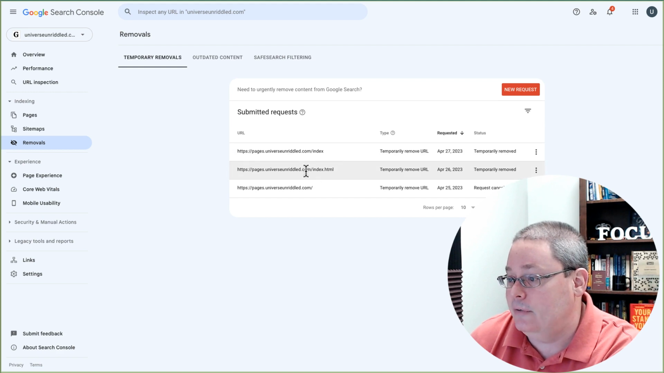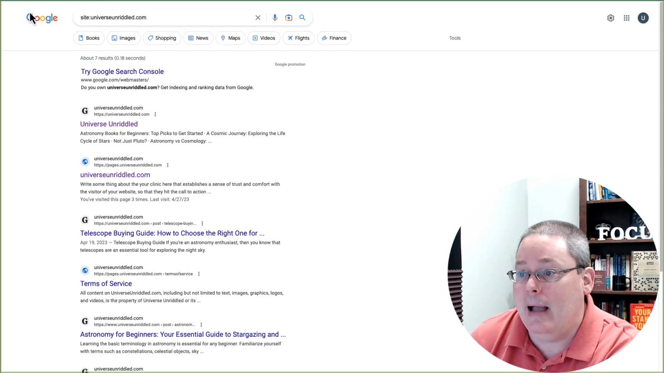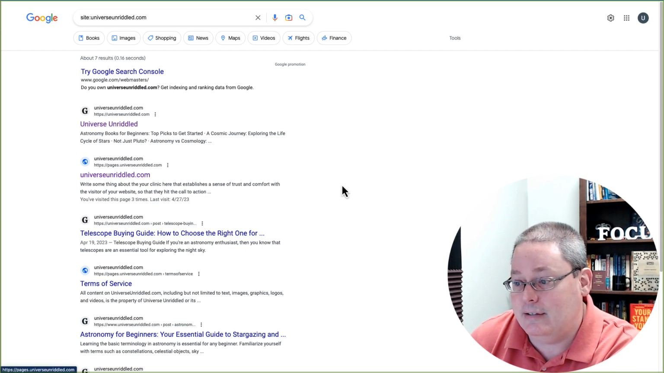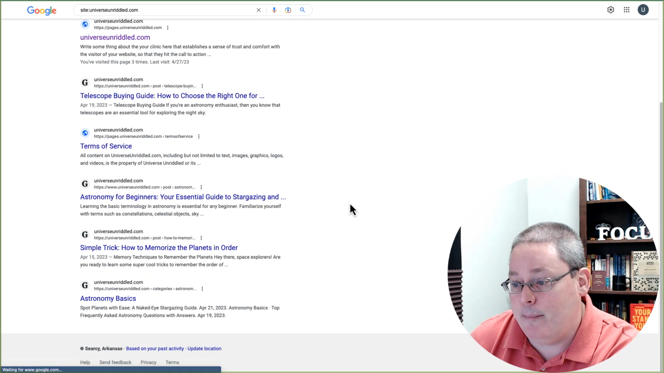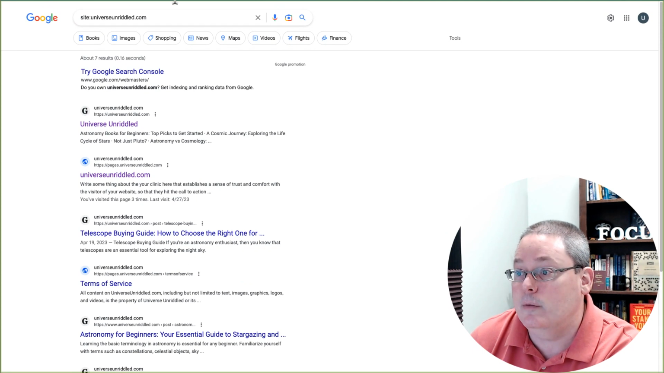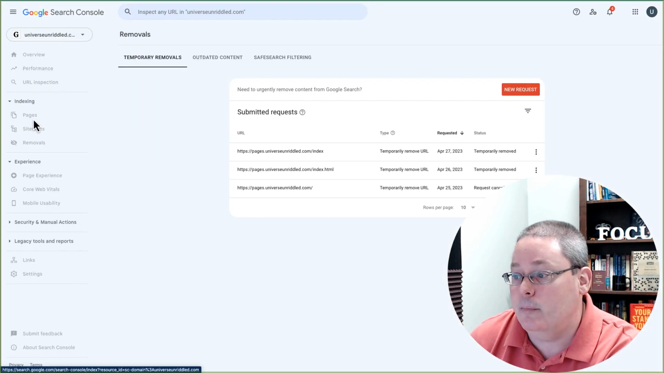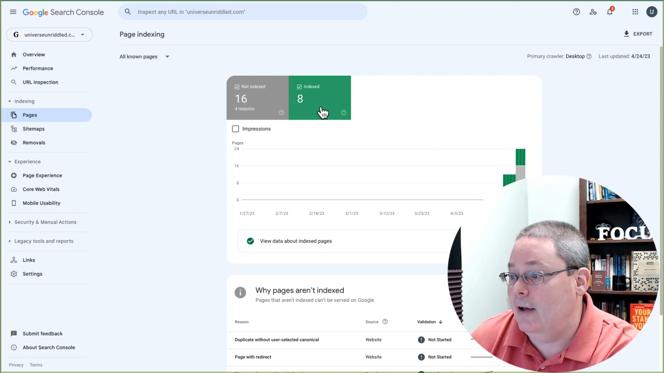We also have these removals. I've tried a couple different ways to remove this. If you go back and you refresh this site index search, you can still see that that's there, but as far as I'm concerned, we fixed that by changing that page, and you can still see these are the only pages that are being served up. If you go to pages, you can still see we have 8 pages indexed and being served.